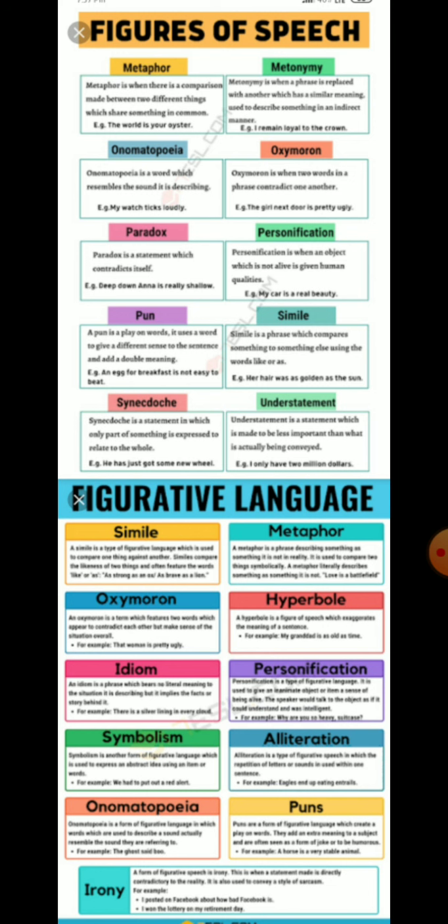Let's pick an example. "How far that little candle throws his beams, so shines a good deed in a naughty world." And "Thy soul was like a star." Thy means your. Soul was like a star.